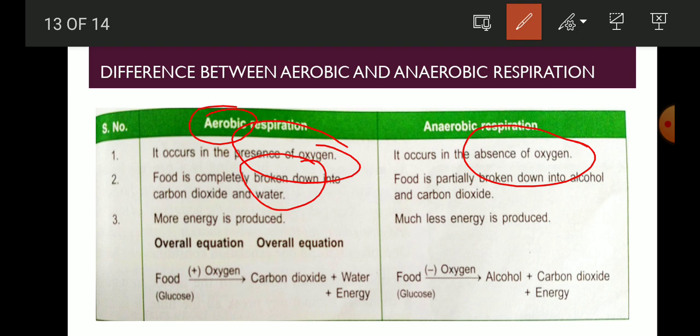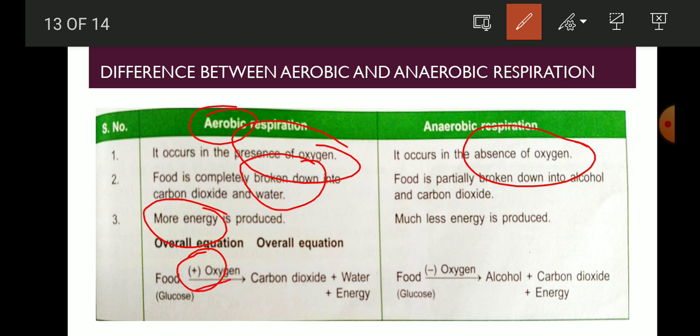Carbon dioxide and water are the simplest forms of the food, and you also get energy, and that energy is very large. You get more energy in aerobic respiration, which we perform in our normal time when we are not exercising or running fast. Also in the equation you will write plus oxygen, that means it is the oxidative process. So plus means oxygen is needed.